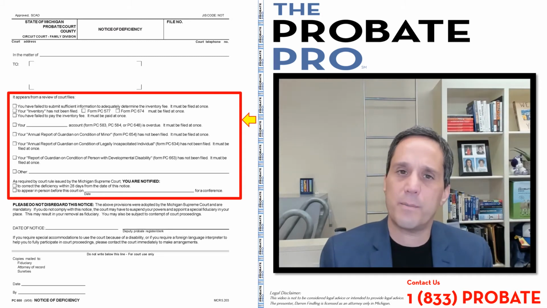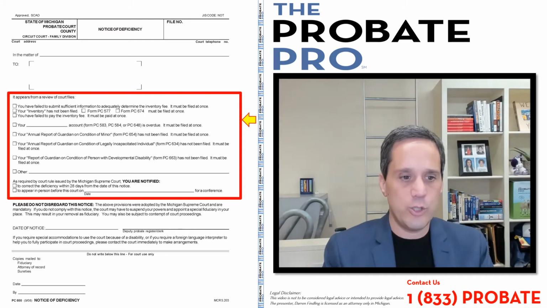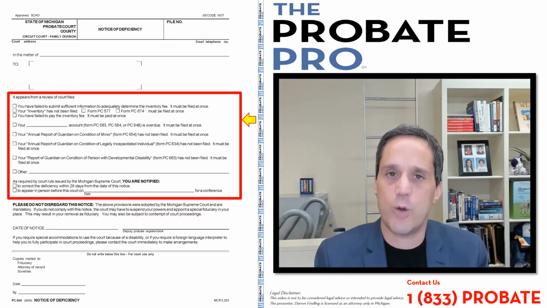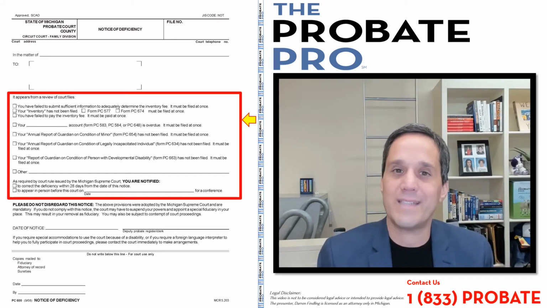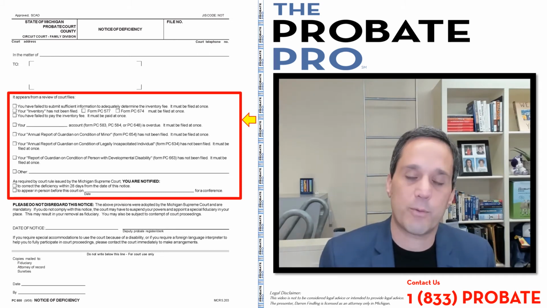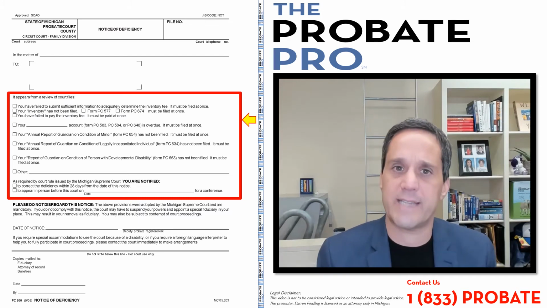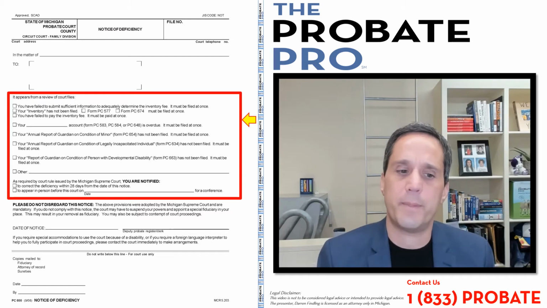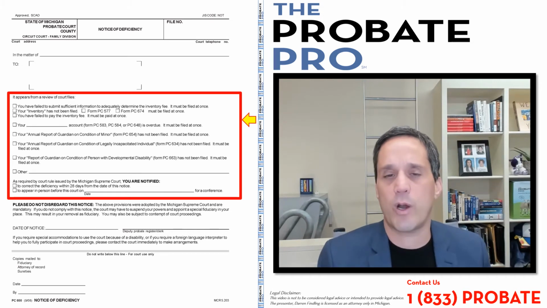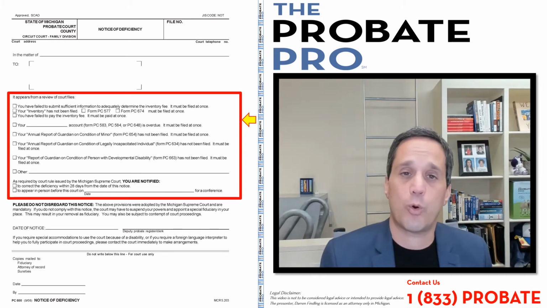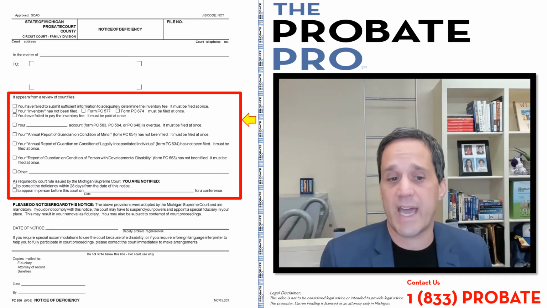And the provision says that you are now notified. You have to correct it within 28 days from the date of the notice, not the date you received it, from the date of the notice. And you can always ask for an extension. The court rule does provide you can make an extension request, and the court can grant that extension of time. In addition, the court can impose a requirement for you to appear at a conference for an explanation of the status of that deficiency. So again, look at the particular checkboxes and any requirements or dates that are set forth there if the court is ordering you to appear at a memorandum or status conference.